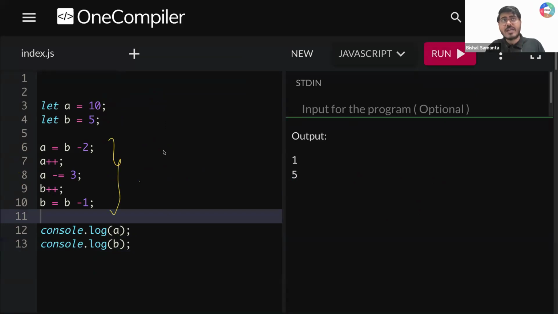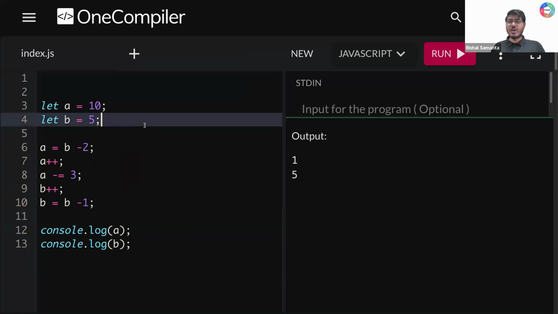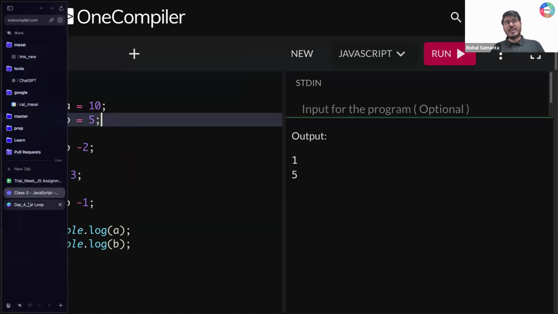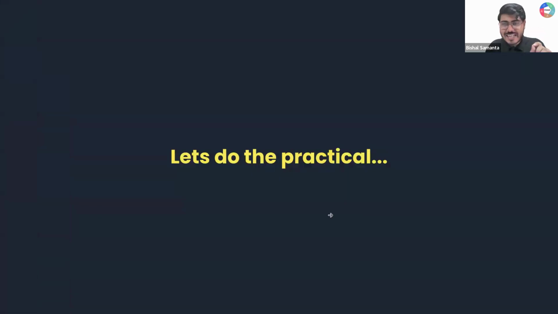Just we learn one topic, how we can increment or decrement the value that we are getting, right? Yes. So this is decrementing, this is incrementing, this is again decrementing, this is incrementing, this is also decrementing. And finally, my value will be updated. A value will give me 1, B value will give me 5. So that is it, guys. Sorted to all of you? Okay. So too many time we spend here, guys.